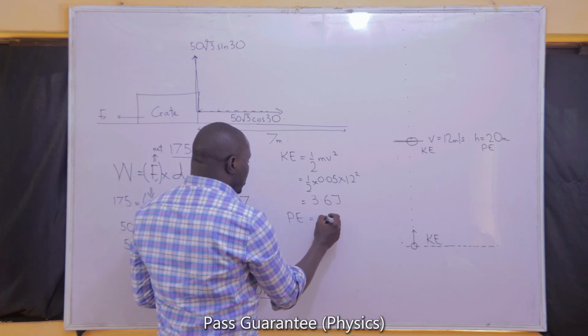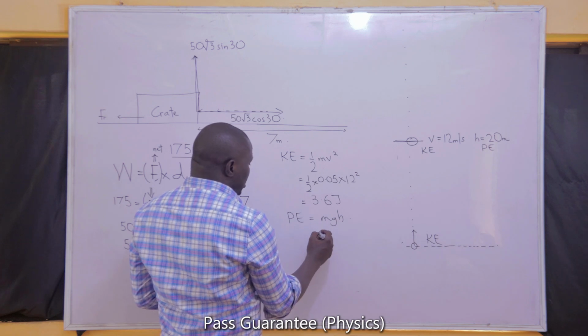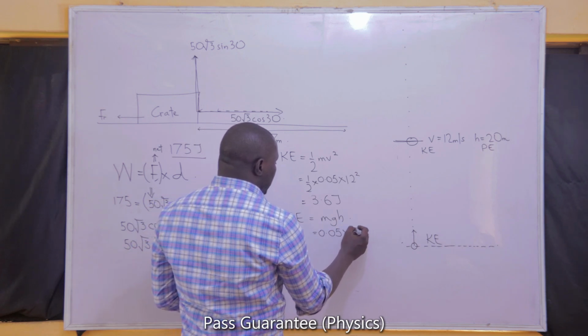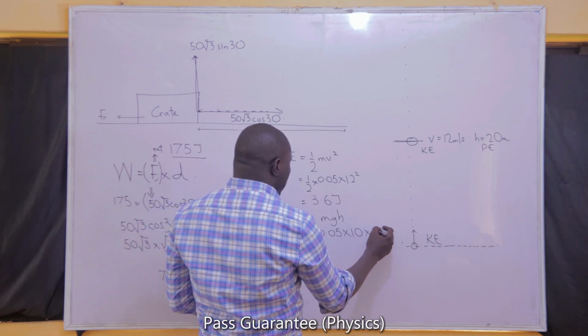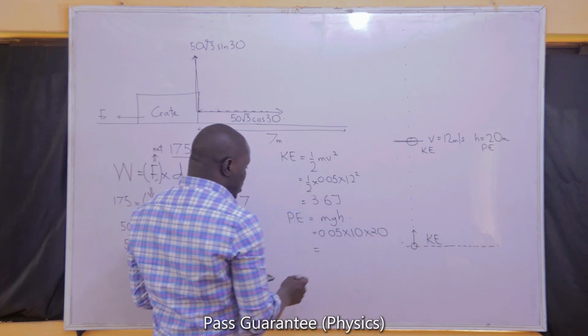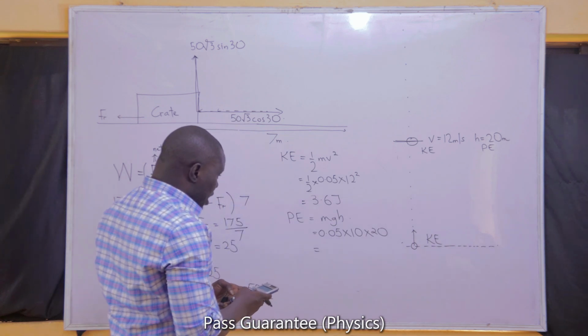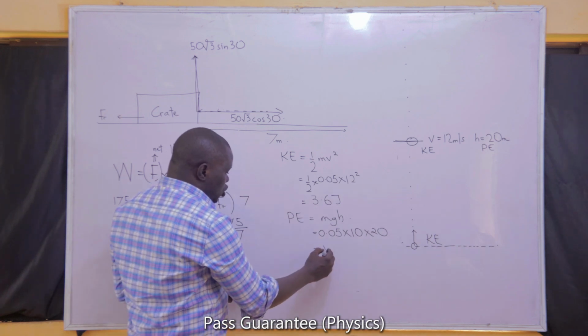The potential energy's formula is mgh. The mass is 0.05. Acceleration due to gravity is 10 for this question. h is the height, and the height is 20. If I multiply all of these, I will have 10 times 20 times 0.05. This gives us 10 joules.